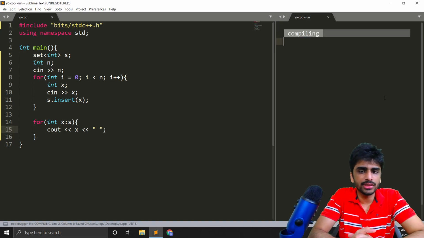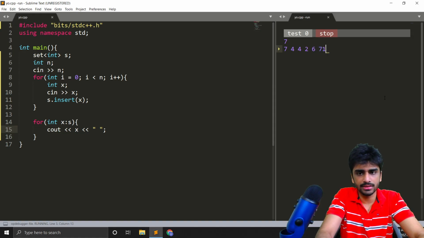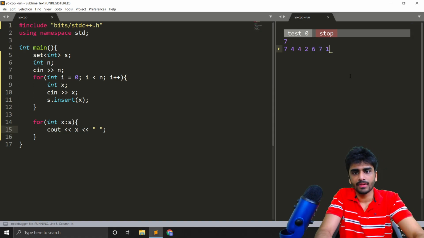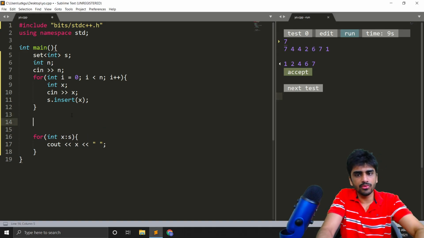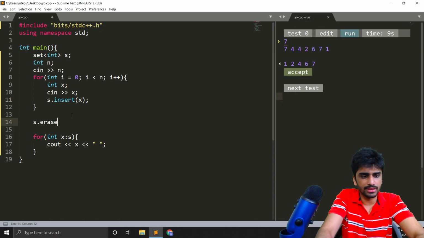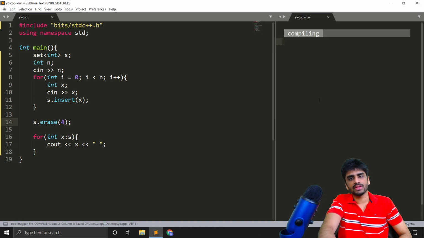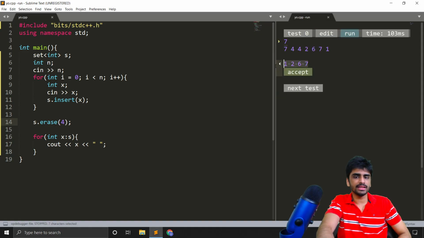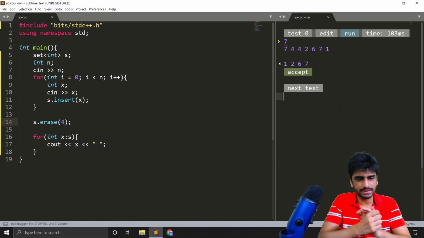Let's say I want to work with 7 elements. So I have 7, 4, 4, 2, 6, 7, 1, 7. Now when I print it, you can see that all the duplicates have been removed, and all the elements that are there are in increasing order. Now if I remove one of these elements, then also everything will remain in increasing order. So at every step, all the elements stay in increasing order. So that is the powerful thing about a set.